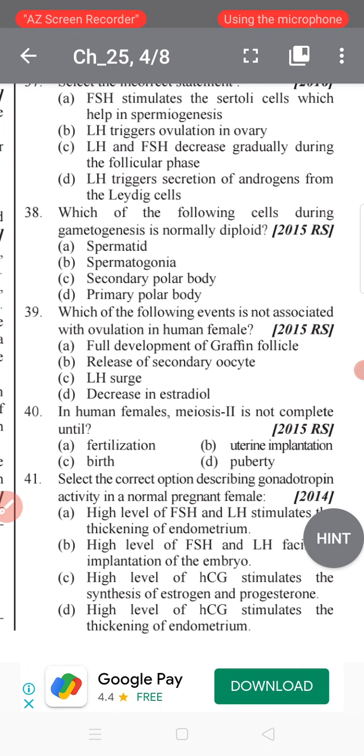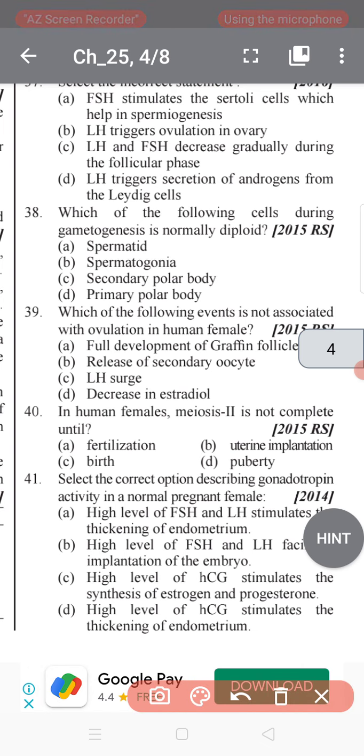Hello future doctors, let's get started with question 38. Which of the following cells during gametogenesis is normally diploid? The primary oocyte is diploid here, and the others are not.